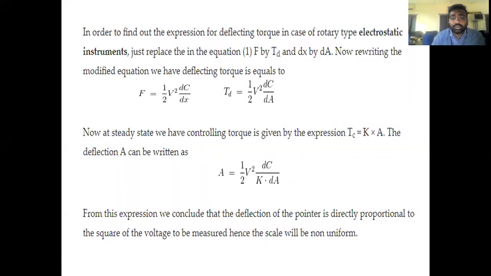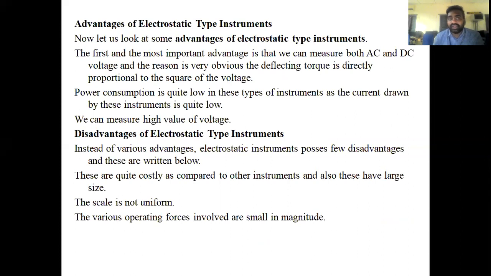If we see the advantages and disadvantages of electrostatic instruments, there are quite a few. The first most important thing is that the electrostatic voltmeter is quite limited. It will read only voltage of higher magnitudes. It can read lower magnitudes, but it mostly reads higher magnitudes. The next most important advantage is that it will measure AC as well as DC voltage.